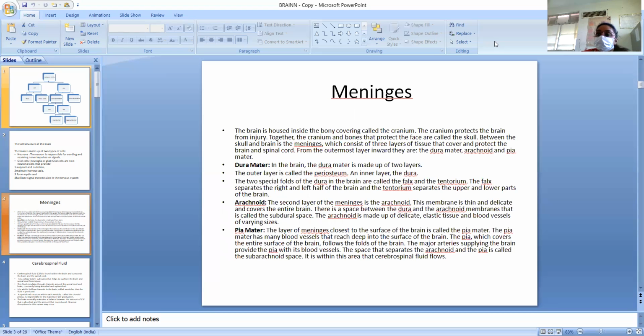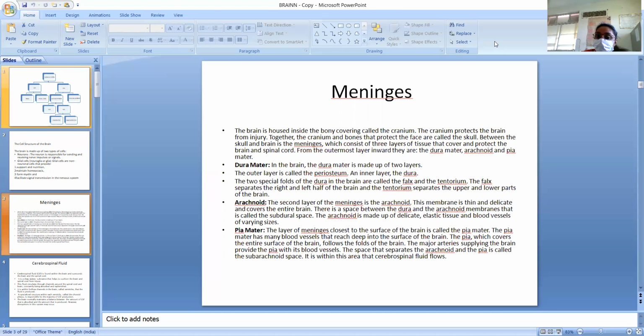Now we'll discuss the meninges, which we also discussed earlier. The brain is housed inside the bony covering called the cranium. Everybody knows the cranium is the outer part of the brain, composed of bony structures, and inside the cranium there is the brain.